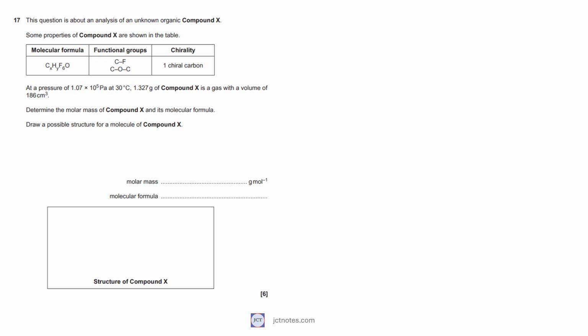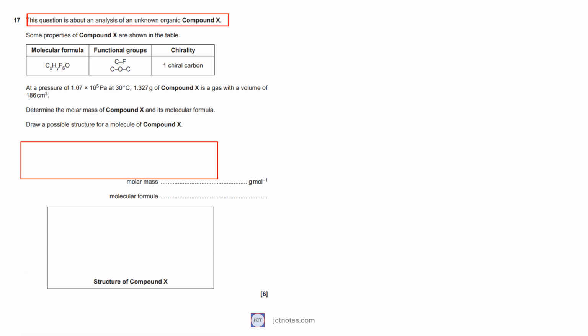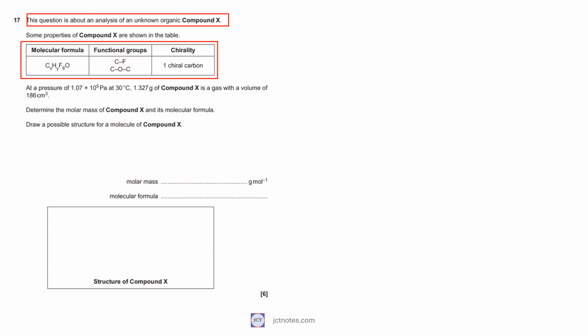Question 17 is about an analysis of an unknown organic compound X. We are given the molecular formula as CxHyF6O. We have the functional groups carbon-fluorine and carbon-oxygen-carbon. There is a chiral atom. We are also given the mass and the volume of the compound gas at given pressure and temperature. We are asked to determine the molar mass of the compound X, its molecular formula and draw a possible structure.